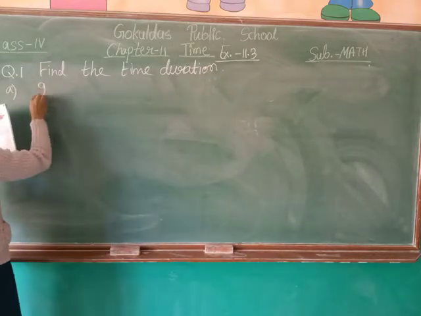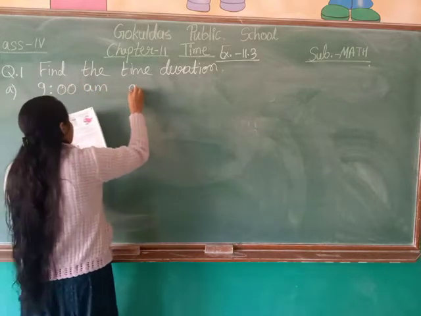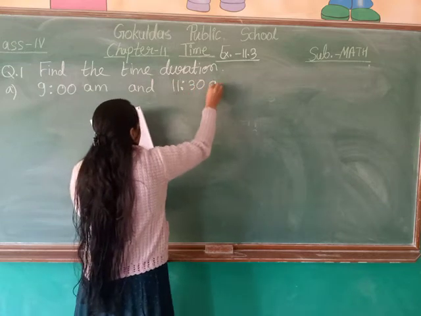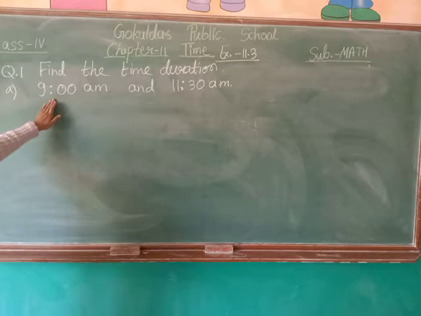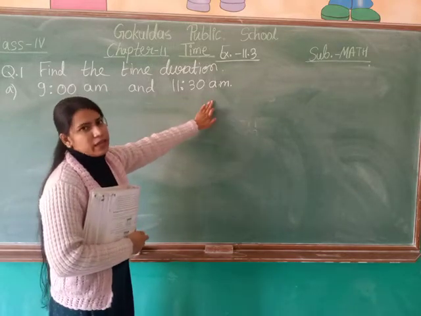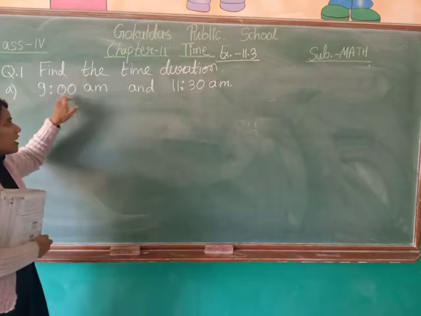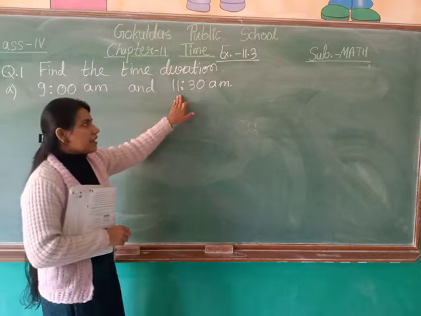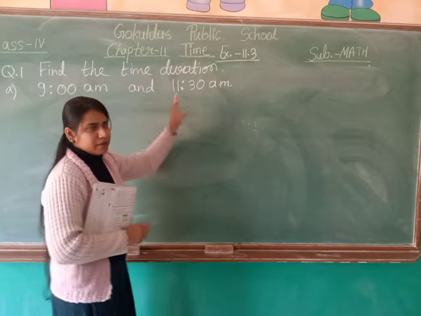Part A, the given time is 9 a.m. and 11:30 a.m. See, two timings are given here. First timing is 9 a.m. and the second timing is 11:30 a.m. So by observation we can easily find out that 9 a.m. will be the starting time of the event and 11:30 will be the finishing time of the event or the work.